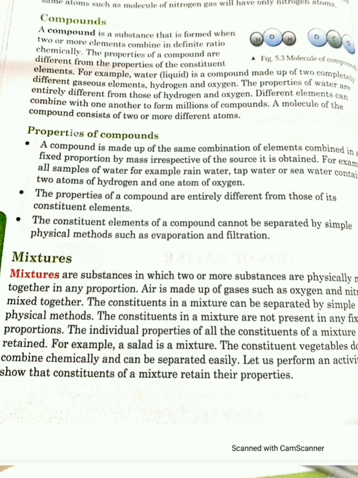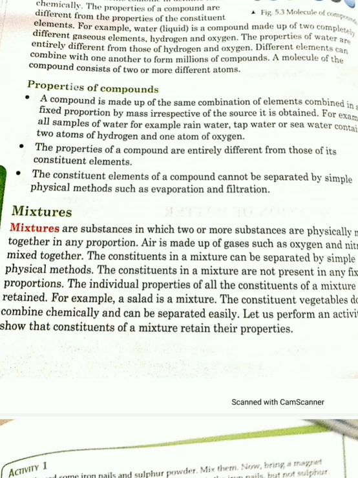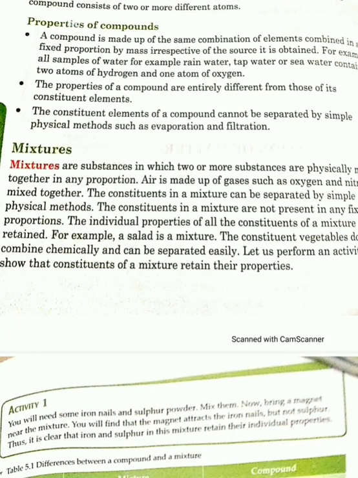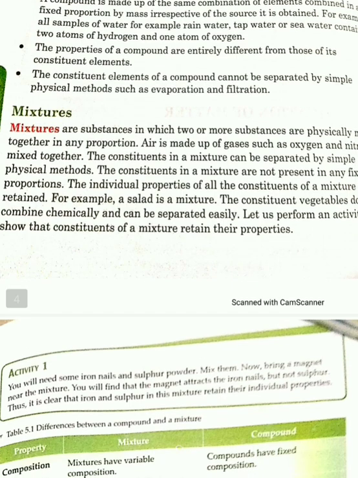Air is made up of different types of gases, for example nitrogen, oxygen, carbon dioxide, water vapor, moisture. All these are combined together to form a mixture of air, which cannot be separated easily by simple methods, since they are not in a fixed proportion. It can be more, it can be less.